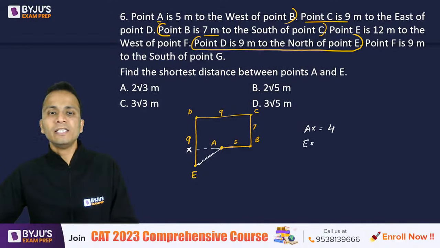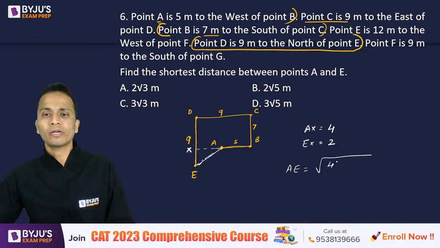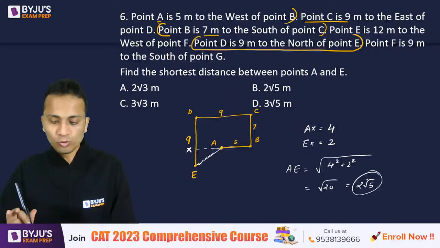And distance EX will be equal to 9 minus 7, that is 2. So the distance AE, by applying Pythagoras theorem, will be under root of 4 square plus 2 square, that is under root of 20, which is equal to 2 under root 5. So the correct answer for this question should be 2 under root 5.